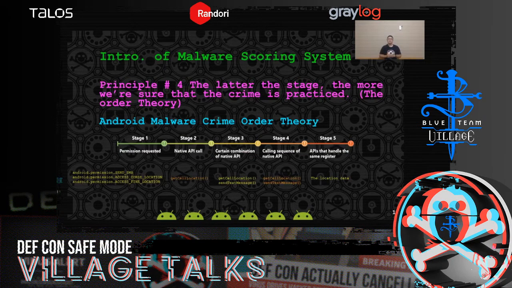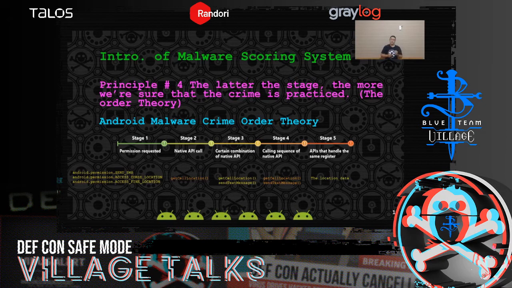So with this principle in mind, we developed the Android malware crime order theory. And in this theory, we also have 5 stages for the crime. For example, if a malware tries to send out your location data by using SMS, in stage 1, we would check if the related permission is requested by the malware. And then we would check if the key native API is called. And in stage 3, we will see if a certain combination of native APIs exists.